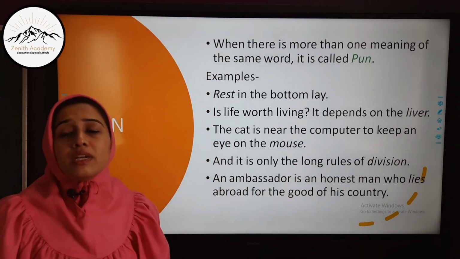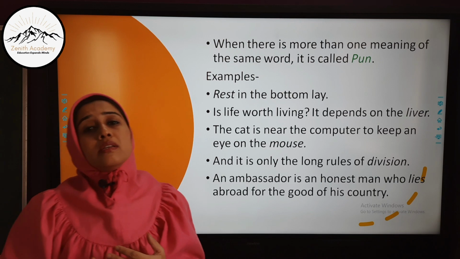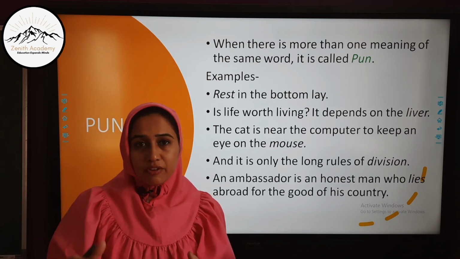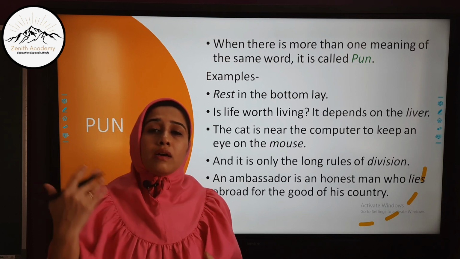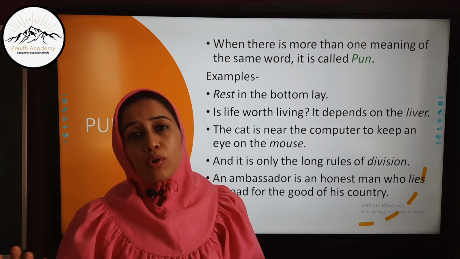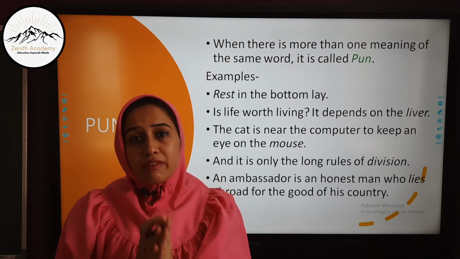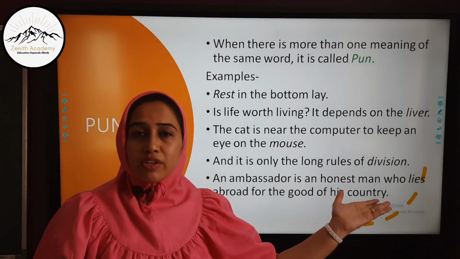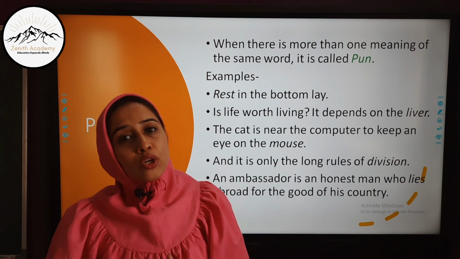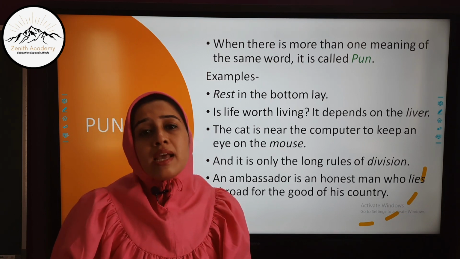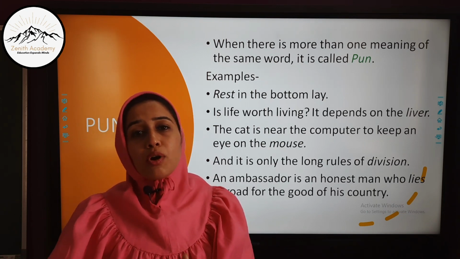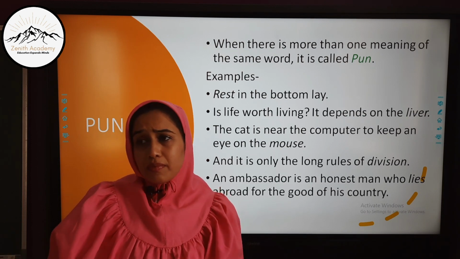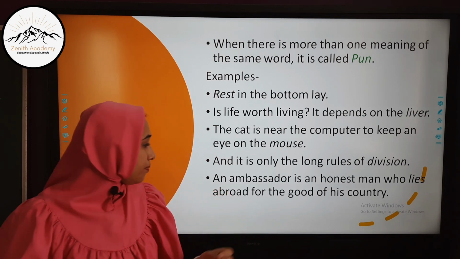And it is only the long rules of division. Here the word division has two meanings. First is the arithmetic process which we do in mathematics, division. Another is the great rulers' divide and rule policy which they followed in history. So this is only the long rules of division. So long rules are implied to both division of numbers as well as division of people according to different caste, creed and social status.